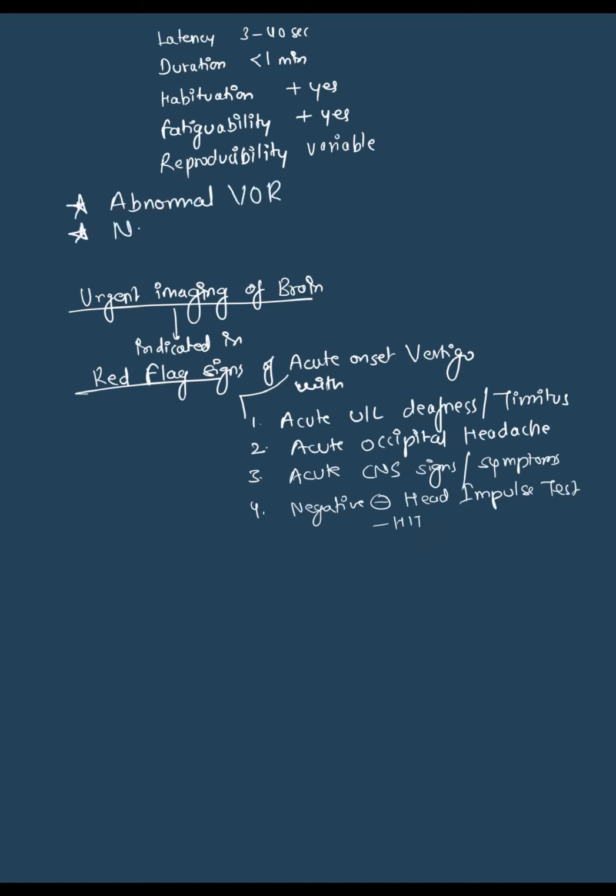What are the other signs? Abnormal VOR and normal pursuit and saccades. These are the eye movements other than the nystagmus. VOR can be checked by the caloric test and the head thrust test, and pursuit movements and saccades can also be checked. Pursuit and saccades are central in origin, so these will be normal. VOR is of peripheral origin, so it will be affected in peripheral nystagmus.